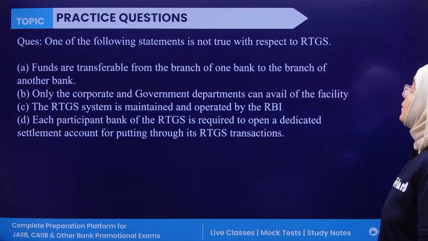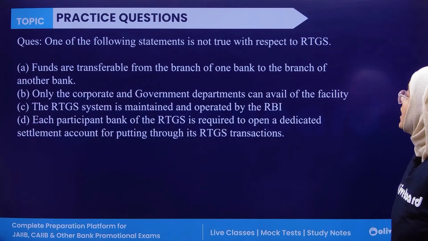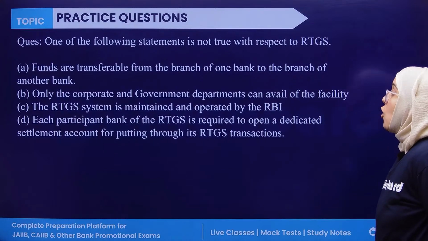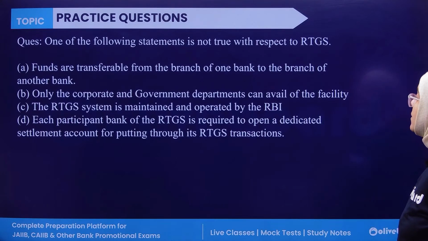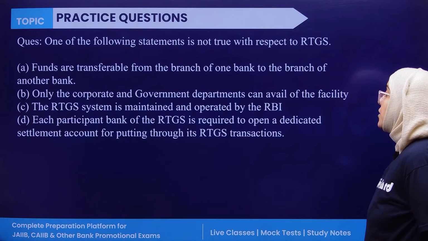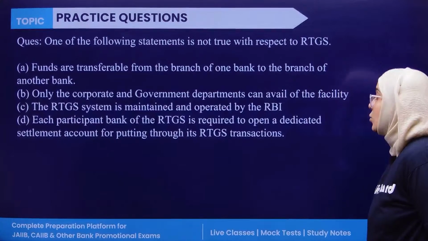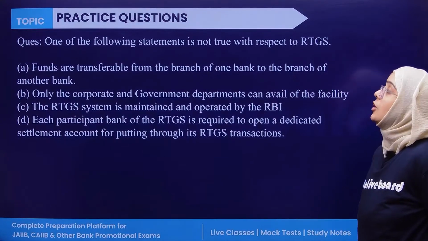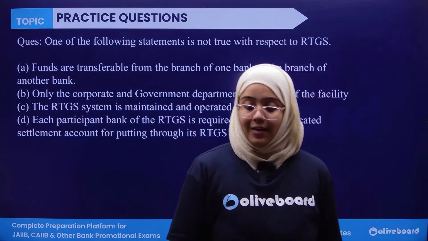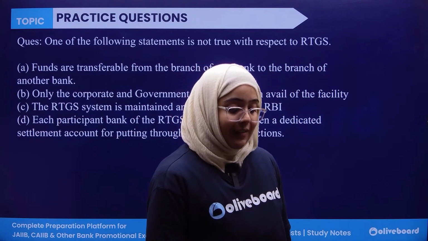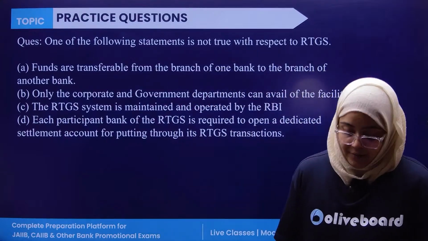Okay, one of the statements is not true with respect to RTGS. Funds are transferable from the branch of one bank to another bank. Only corporate and government departments can avail this facility. RTGS is maintained by RBI. Every participant of RTGS is required to open a dedicated settlement account for putting through its RTGS transaction. So which of the following is not true regarding the RTGS?